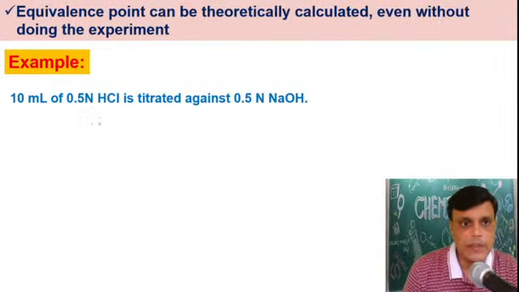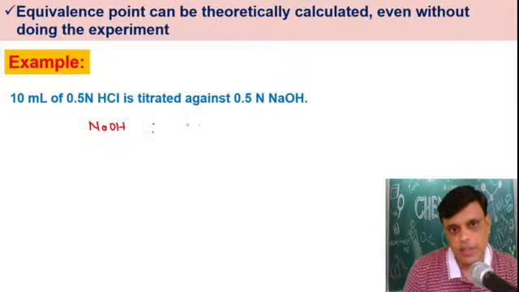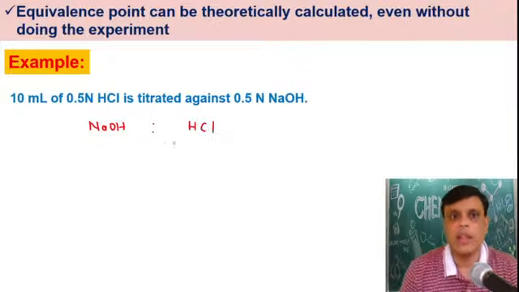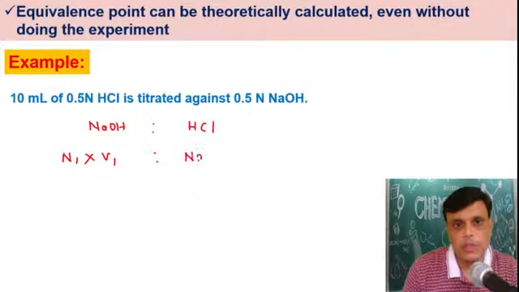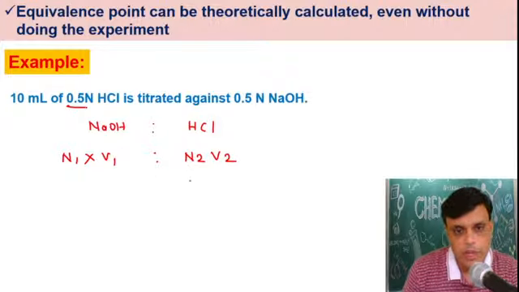See here, this is the NaOH versus HCl titration. N1 is the concentration of NaOH and V1 is the volume of NaOH. N2 is the concentration of HCl and V2 is the volume of HCl. The concentration of HCl is 0.5 normal and the volume is 10 ml.